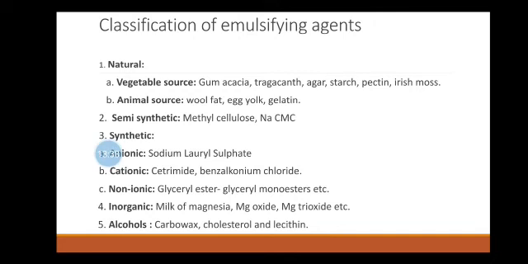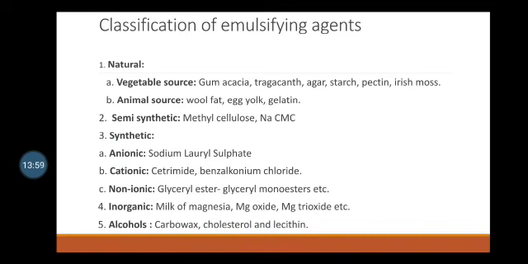Second one is the sodium carboxymethyl cellulose. It is used as an emulsion stabilizer in the concentration of 0.5 to 1%. It is soluble in both cold and hot water. Another type is the synthetic emulsifying agents.